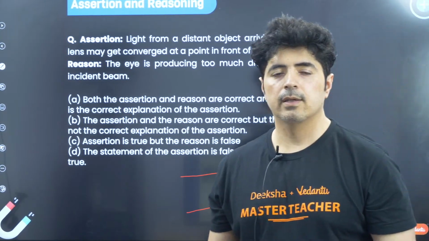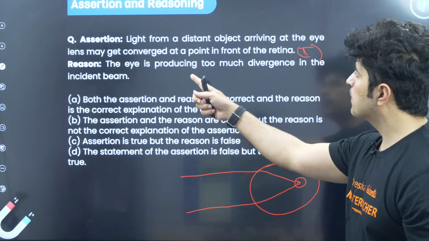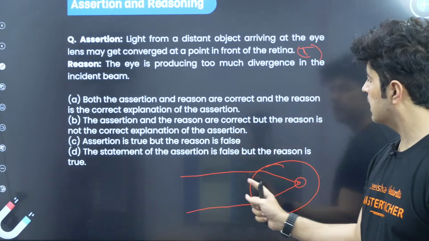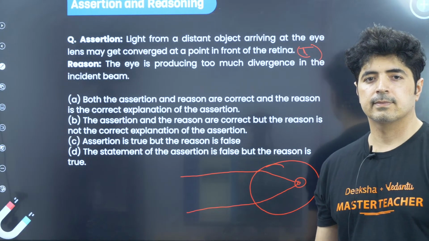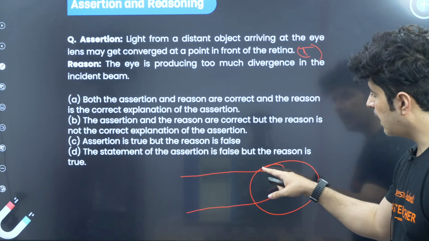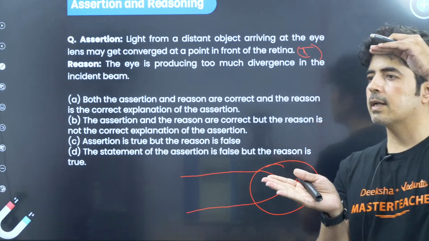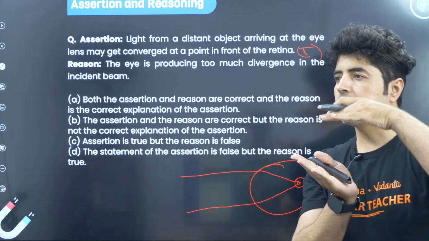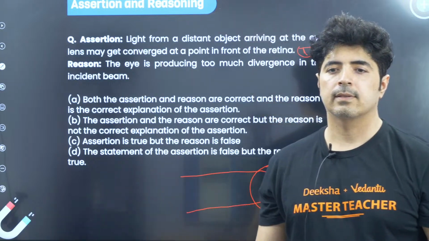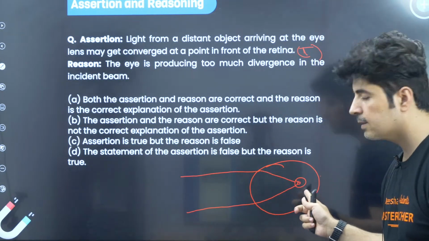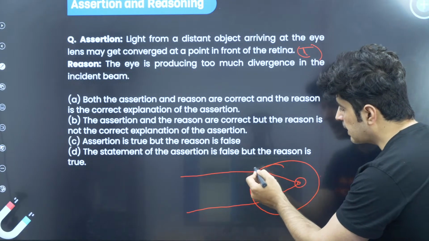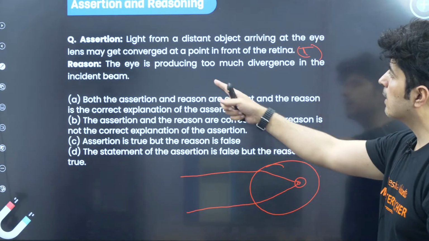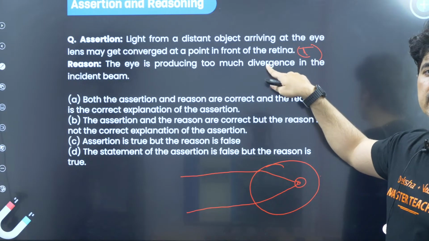Now, second, the eye is producing too much divergence in the incident beam. Is the eye producing divergence or convergence over here? Converging means light is converging. Diverging means light rays are going away. In this question, as you see, the light is converging, but the reason says too much divergence.